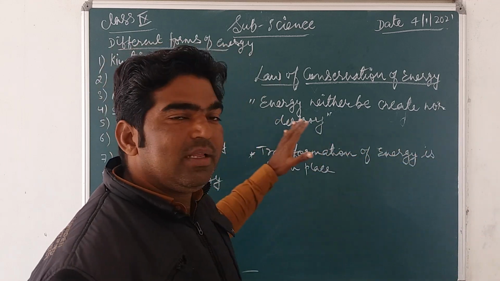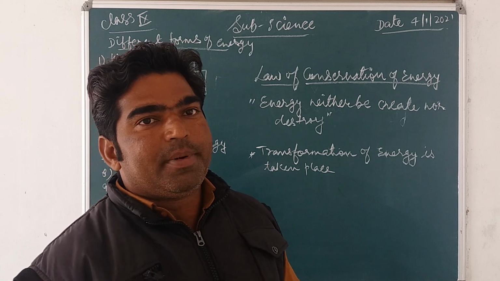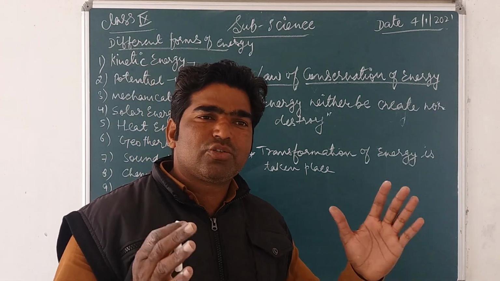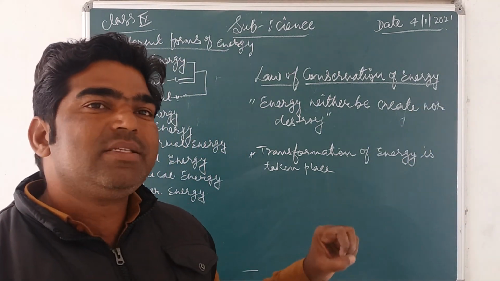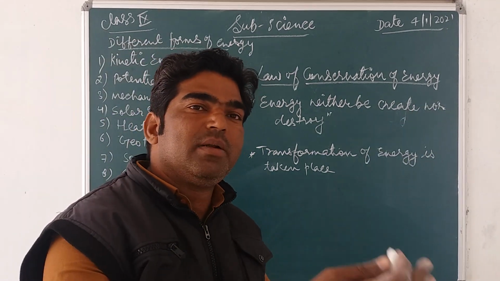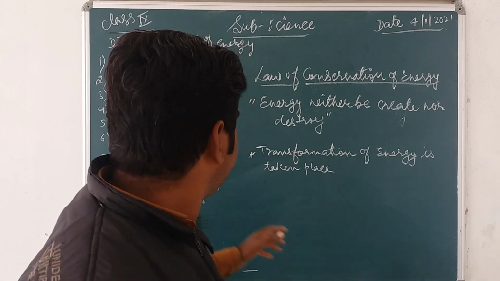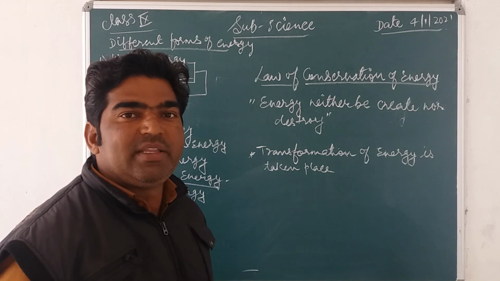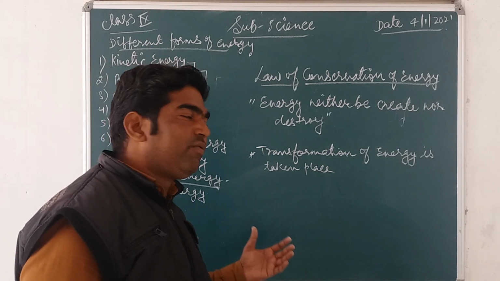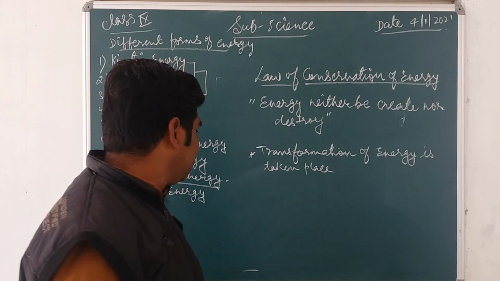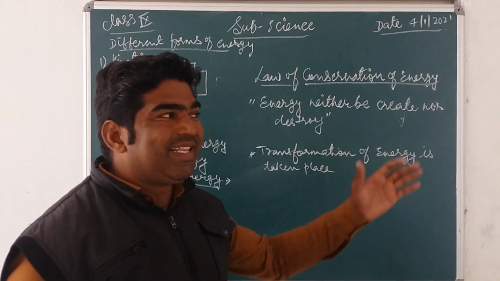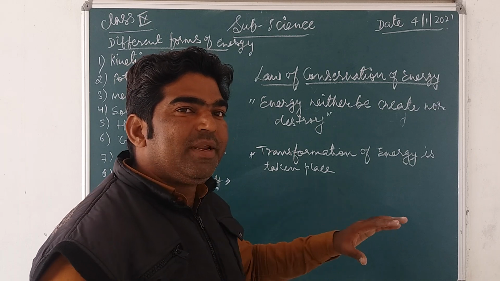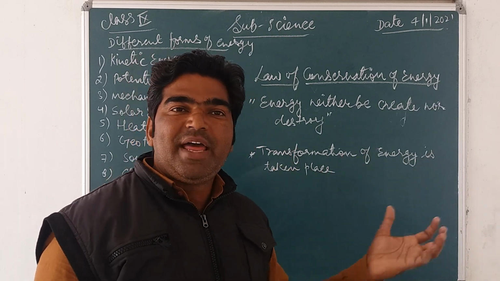The solar energy, the energy we get from the Sun, is utilized by the green plant and transformed into chemical energy when they prepare their food in the form of starch by photosynthesis. So solar energy changed into chemical energy. Only the transformation of energy took place.